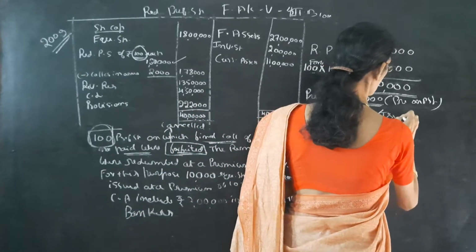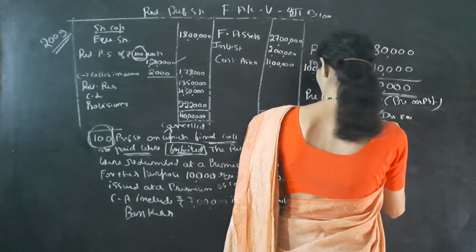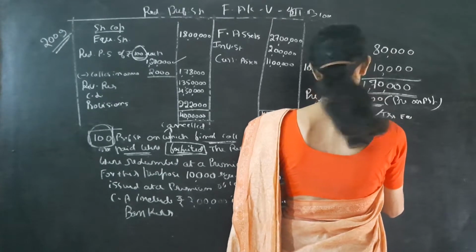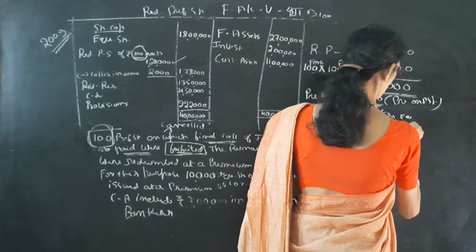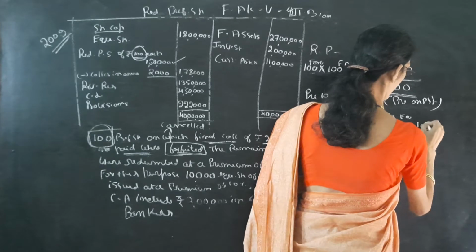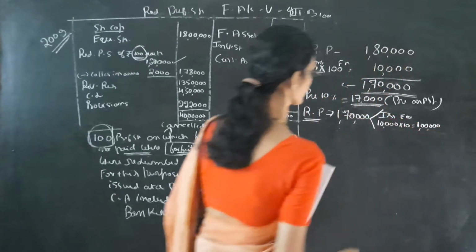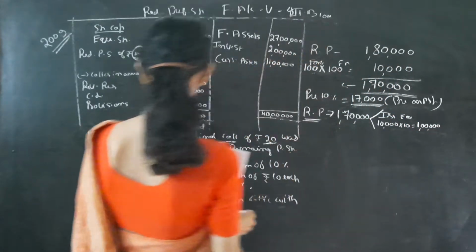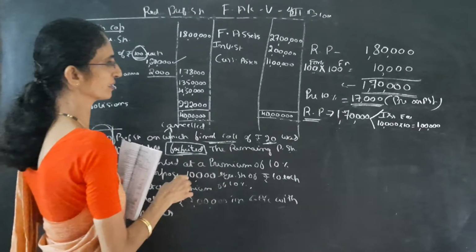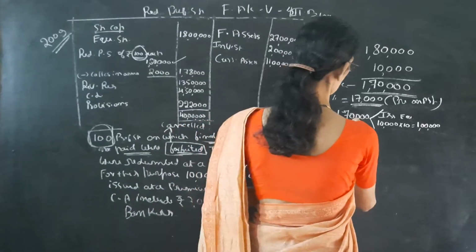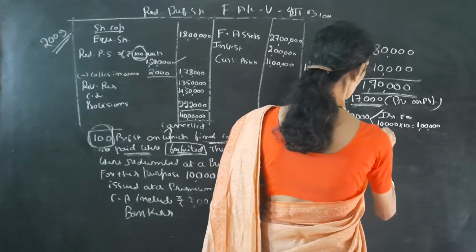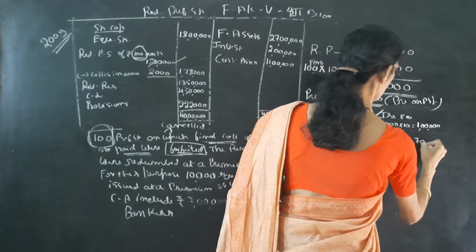That means 1,00,000 rupees. So out of 1,70,000, 1,00,000 is covered. Then how to redeem the remaining 70,000?